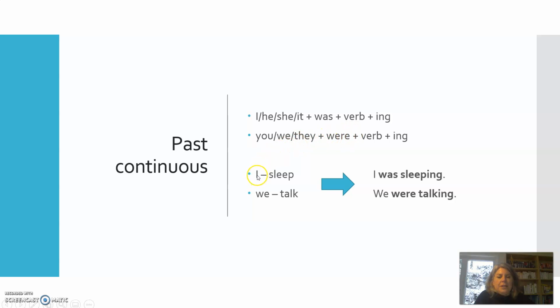So if we have a sentence and the subject is I and the verb is sleep, then it becomes I was sleeping in the past continuous form. If the subject is we and the verb is talk, it becomes we were talking in the past continuous. Okay?